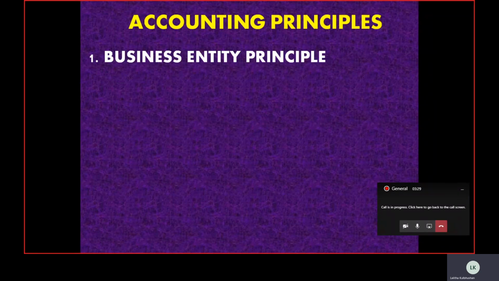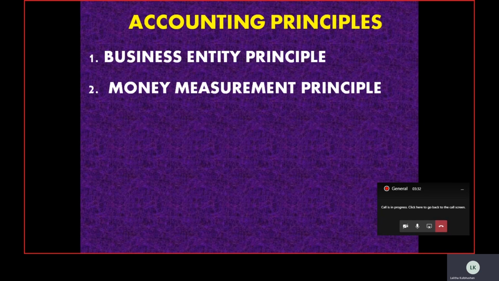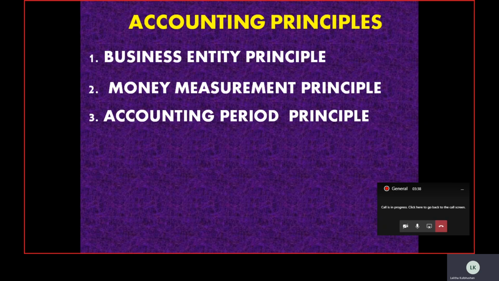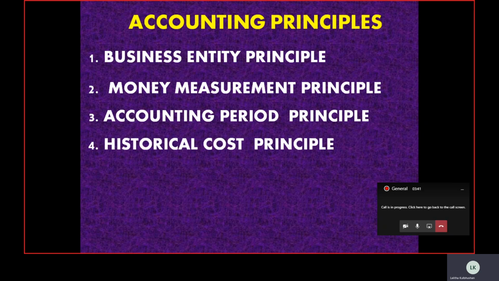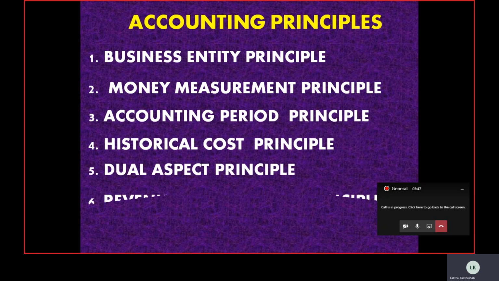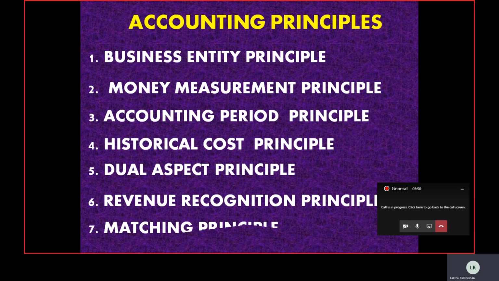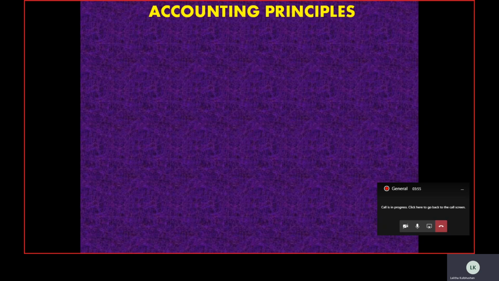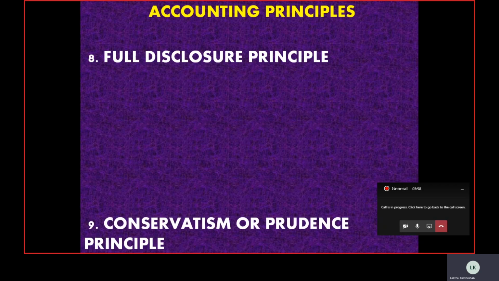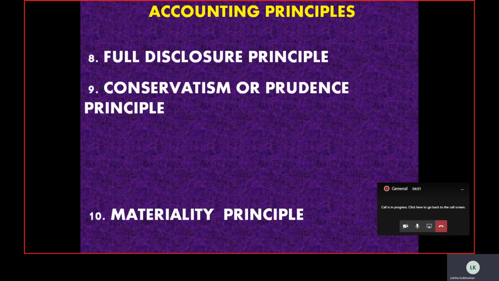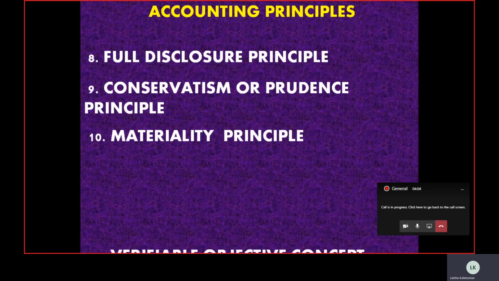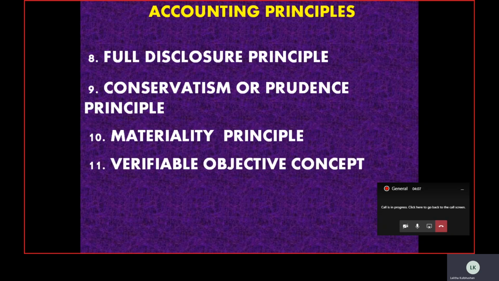One such principle is the business entity principle. Next, in the same chapter, is the money measurement principle. Then the accounting period principle. After that, the historical cost principle, and then the dual aspect principle. Next come the revenue recognition principle and the matching principle. Then a few more: the full disclosure principle, the principle of conservatism or prudence, and the materiality principle. The last principle, as per our syllabus, is the verifiable objective concept.